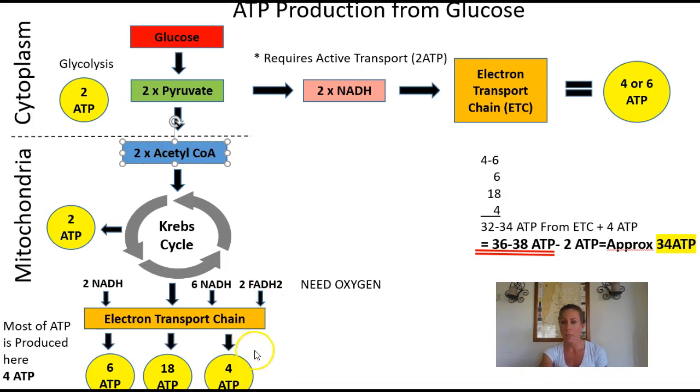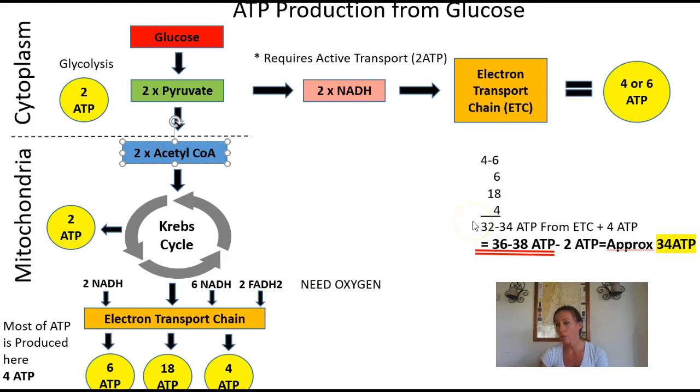So when we look at everything and we try to add them all up, we've got the 4 to 6, which is coming from up here. We've got the 6 ATP, which is coming out of the electron transport chain from the 2 NADHs that were over here. The 18, that's again coming from those 6 NADHs. And then the 4, that's coming from the 2 FADH2s, that's going to come from here.